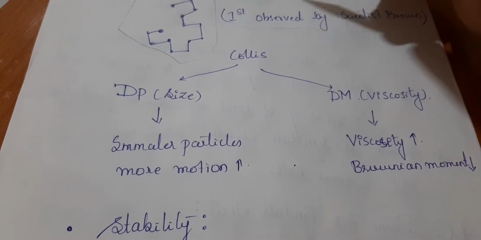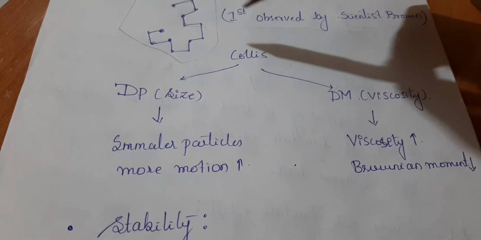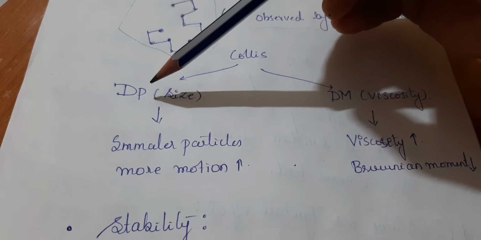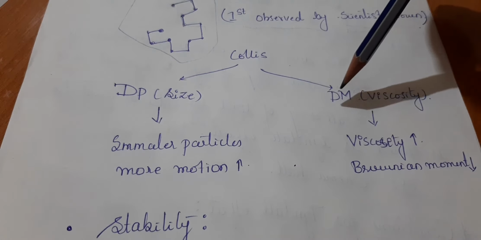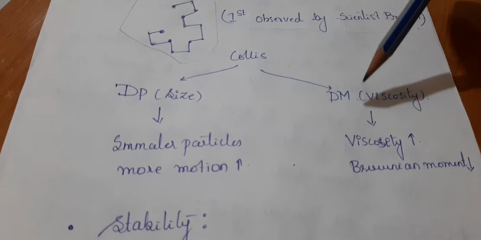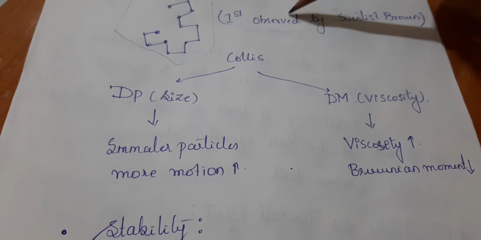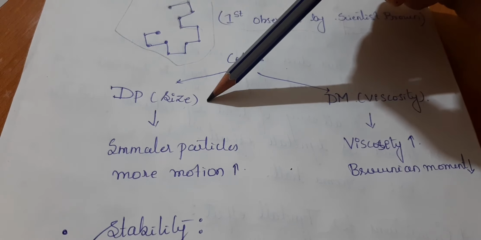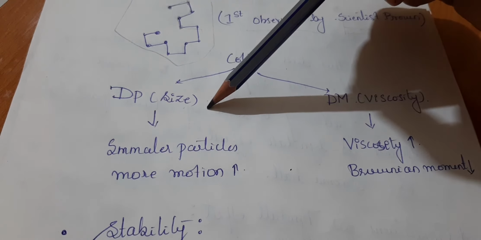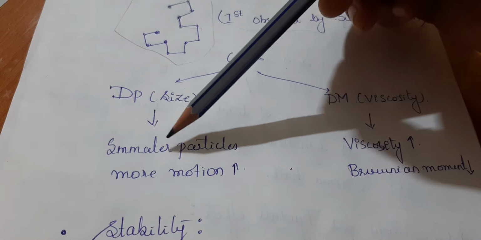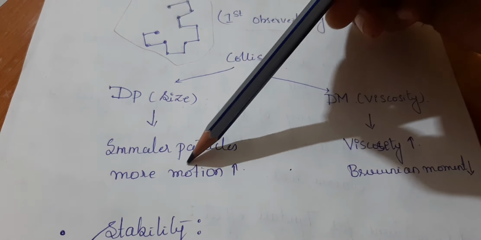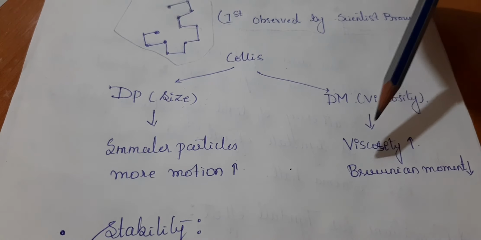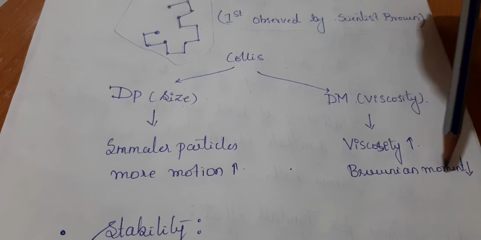Now we need to understand the movement of these colloidal particles. Here I have mentioned the dispersed phase and the dispersion medium. There are certain factors affecting Brownian movement. What are those? First one is the dispersed phase size, in the sense particle size or solute size. The smaller the particles we have taken, the more will be the motion. Then dispersion medium viscosity: if viscosity is high, Brownian movement is low.